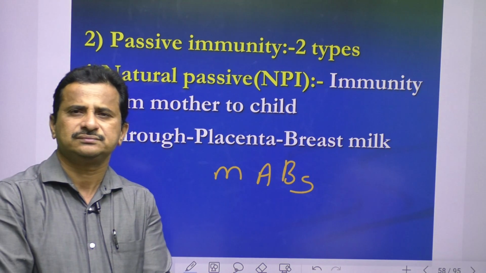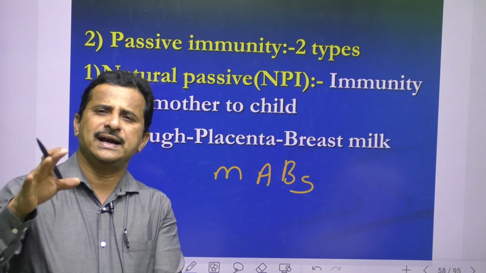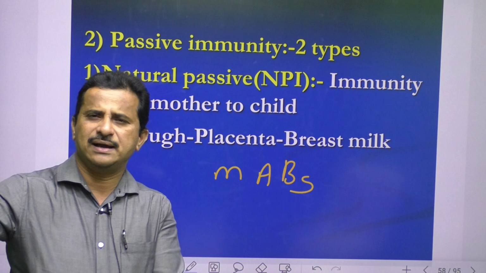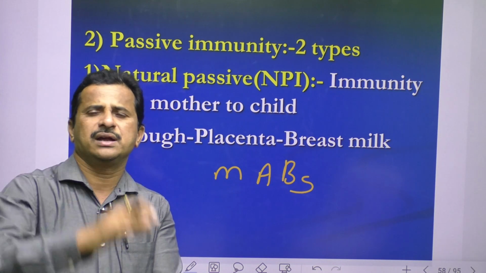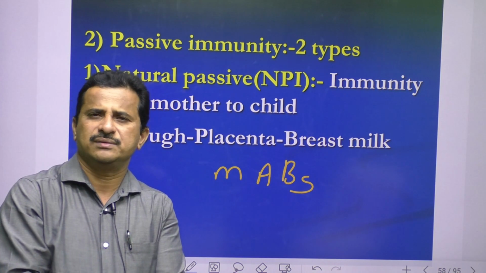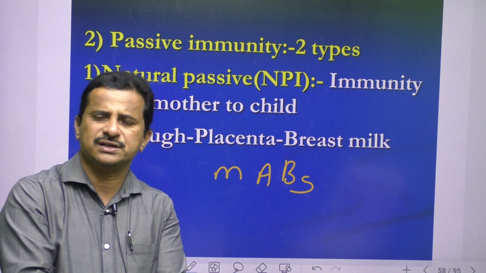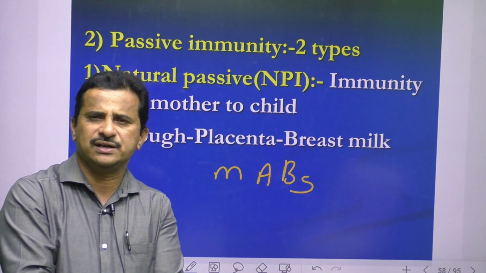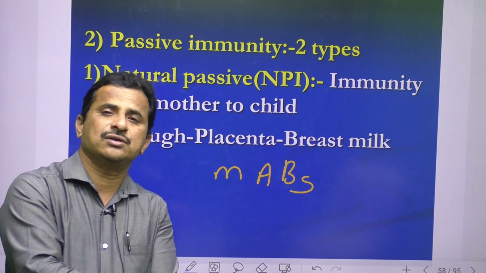These monoclonal antibodies are synthesized outside of our body, in a laboratory or in a biotechnology or pharmaceutical industry, a factory, and injected into our body.